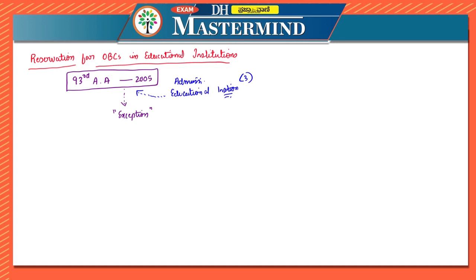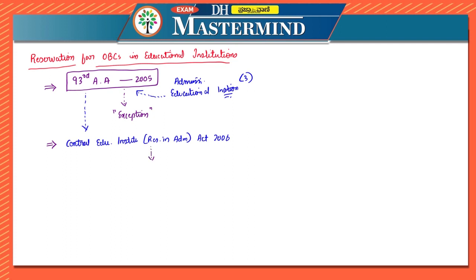Now, they brought the amendment, but to make it effective, they have to bring an act also, right? So the state enacted the Central Educational Institutions Reservation in Admission Act of 2006. Now we have to remember that they had already brought an amendment. To bring effect to that amendment, there has to be an act. So the state brought an act, the Central Educational Institutions Reservation in Admission Act 2006.